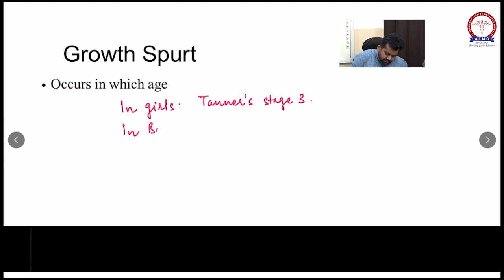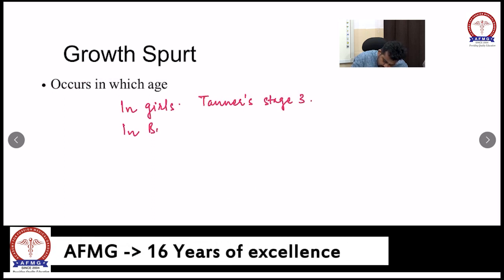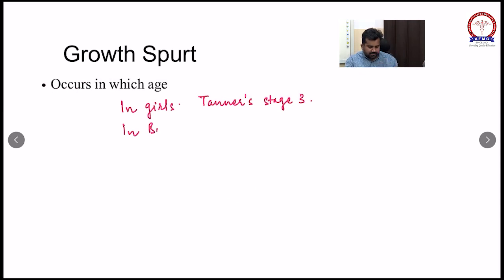The development quotient is mainly development age divided by actual age into 100. Development age divided by actual age into 100.